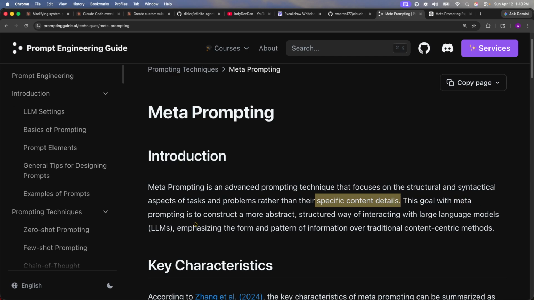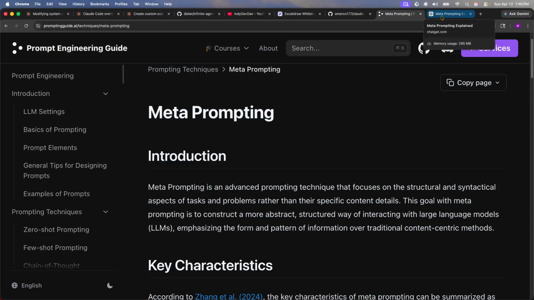The goal with meta prompting is to construct a more abstract, structural way of interacting with large language models, or LLMs, emphasizing the form and pattern of information over traditional content-centric methods.